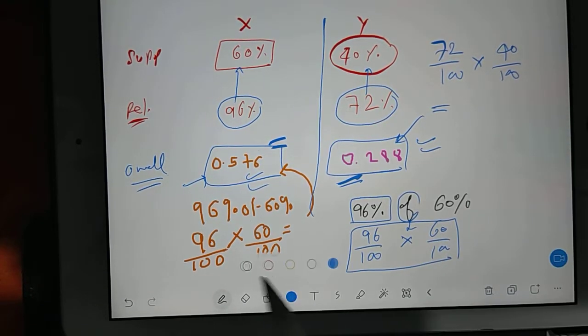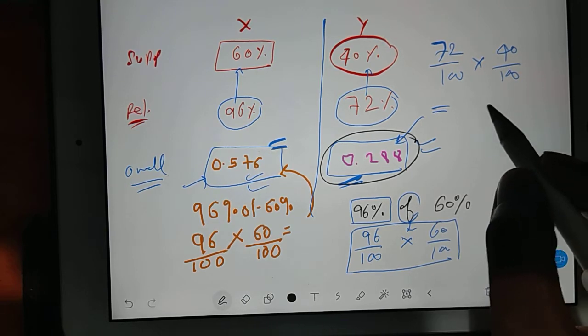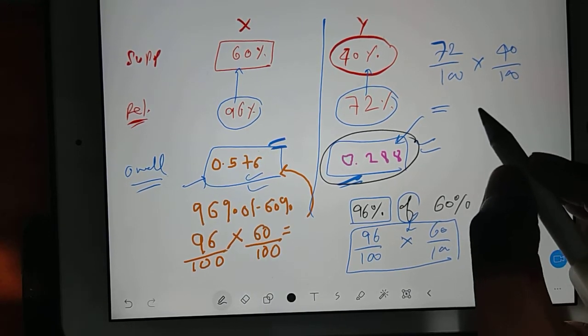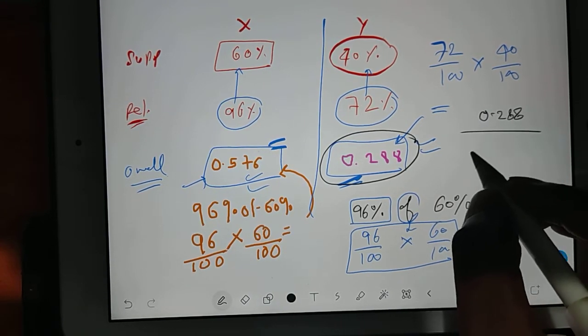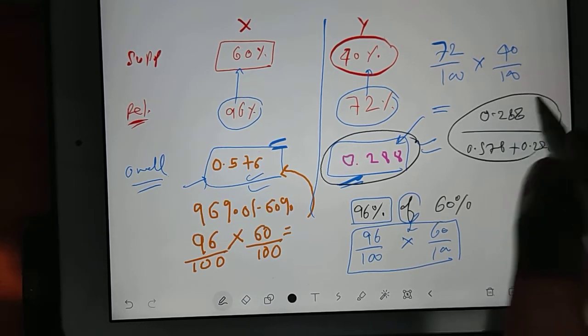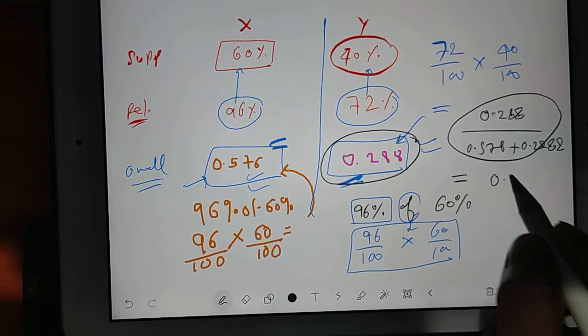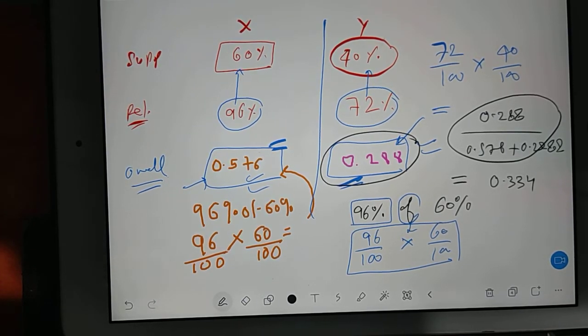Now you can see this data is for Y. They are saying to find the probability that the selected item is from Y. So the value for Y, 0.288, divided by the sum of both, 0.576 plus 0.288. Add this and you will get the answer as 0.334. Verify whether this answer is correct or wrong.